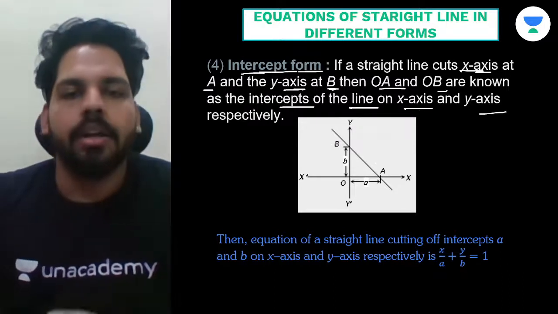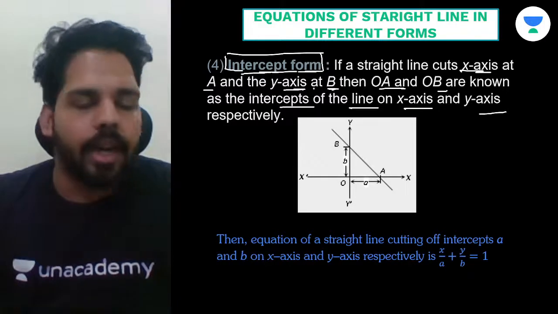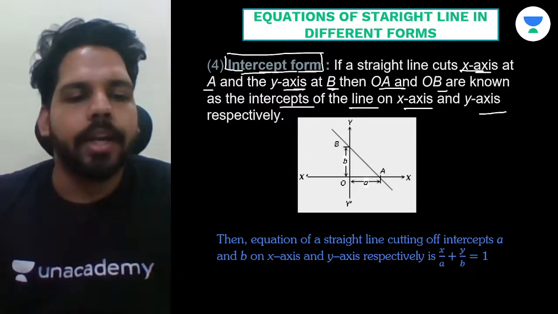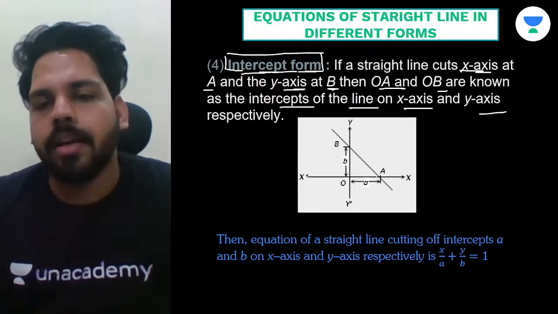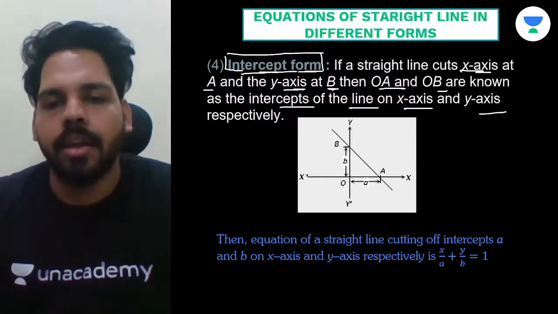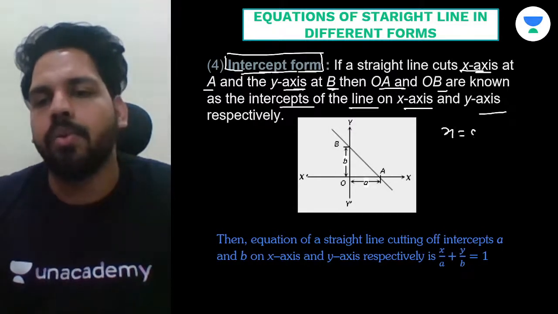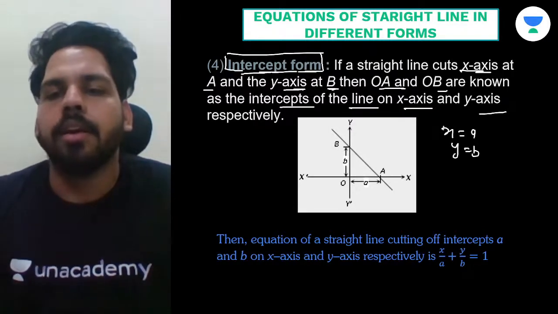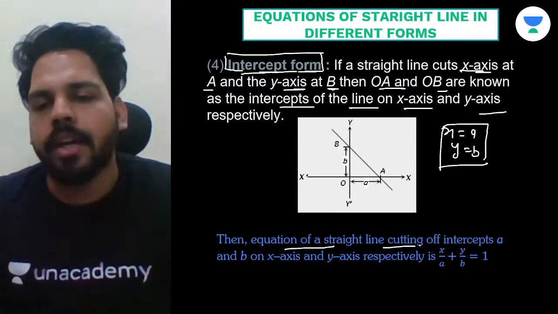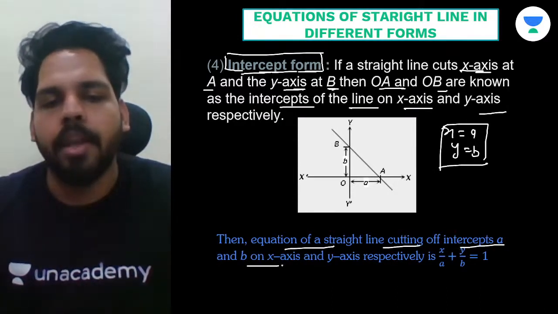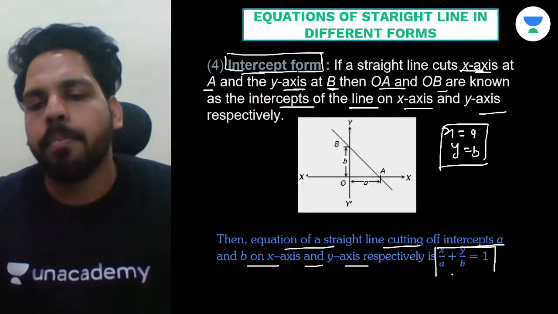So in that condition we always call it intercept form. Suppose a line has an intercept with the x-axis as a and an intercept with the y-axis as b, that means x equals a and y equals b. If these are the intercepts, then the equation of a straight line cutting off intercepts a and b on the x-axis and y-axis is x upon a plus y upon b equals 1.